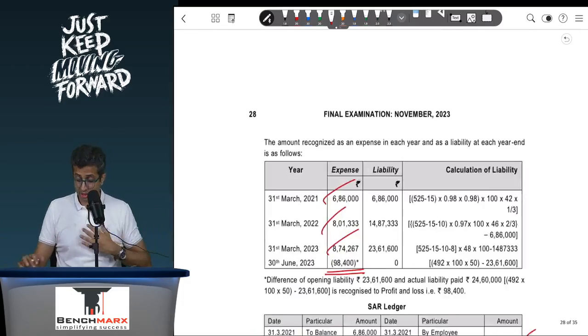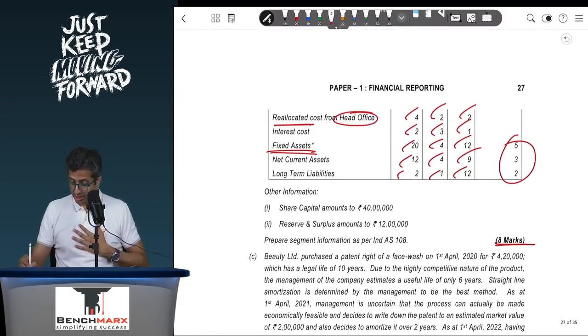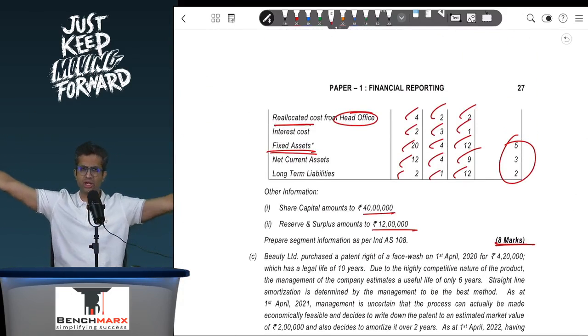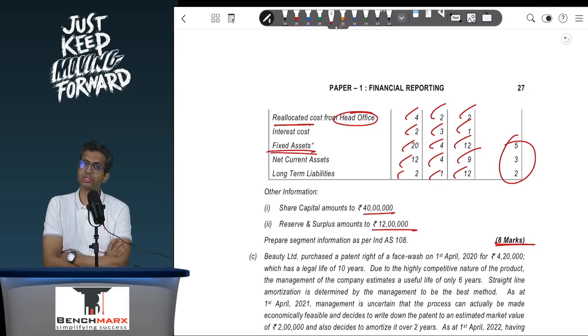So if you go to see, it appears to be fairly scary, but for 8 marks, it is just a presentation. Yes, share capital and reserves, you can even show in the total unallocated items as well if you want to show. Institute has not shown this in suggested, though in the study material questions you have total assets, then you have total liabilities on which share capital and reserves have been separately added. So even if you add that, that is not a problem.